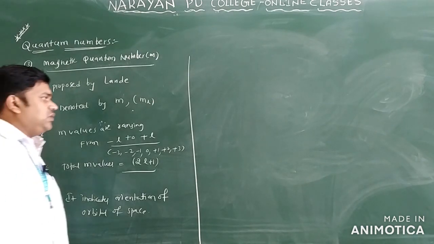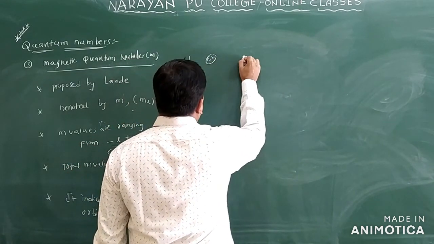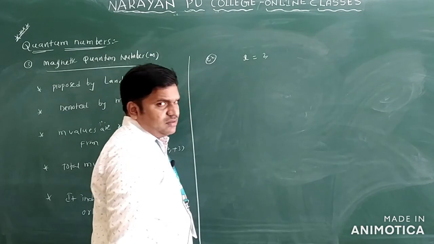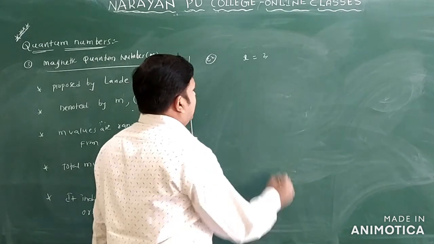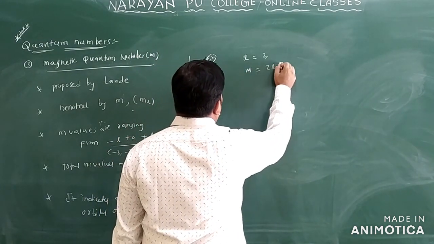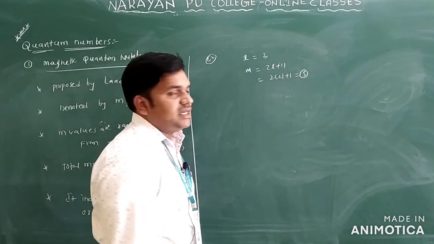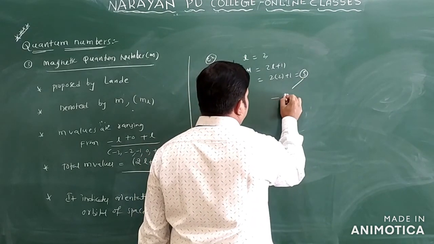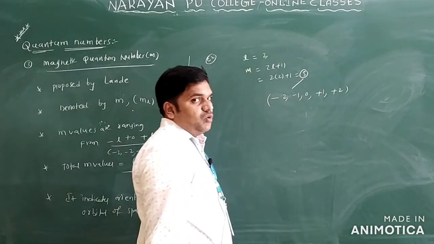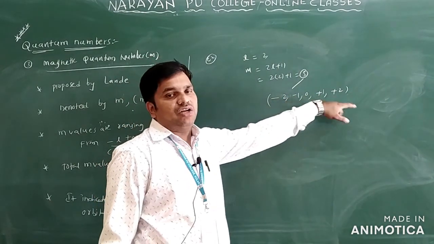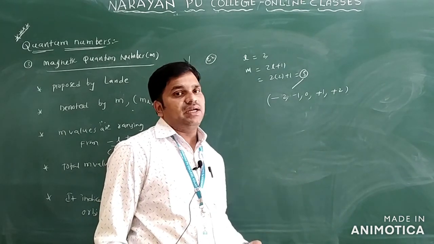So here we can identify the number of subshells and the m values. Suppose this is an example: L is equal to 2 is given. L equal to 2 means a d orbital. What are the m values? 2L plus 1, that is 2 into 2 plus 1, which is 5. So the values are minus 2, minus 1, 0, plus 1 and plus 2. How many values? 1, 2, 3, 4 and 5. Among these, any one can be used as a magnetic quantum number.